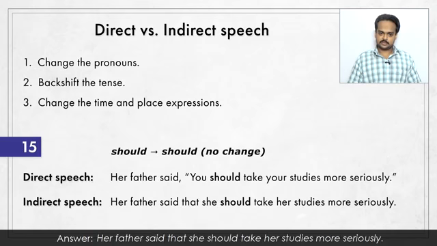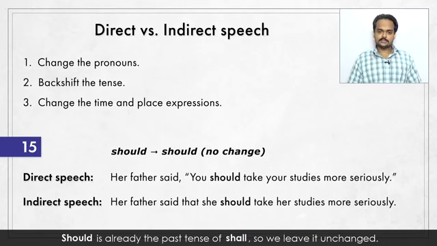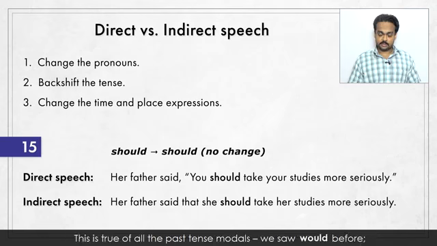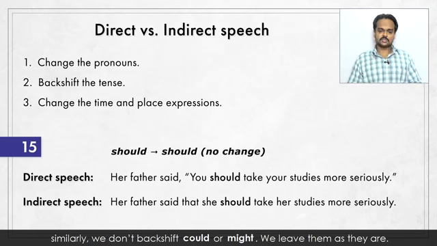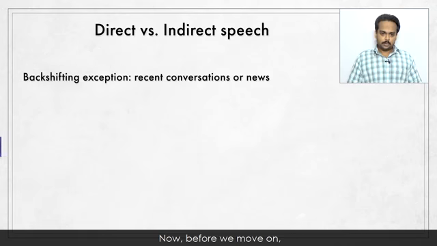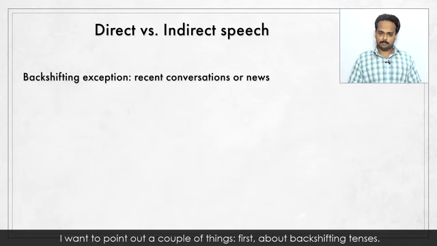Answer, her father said that she should take her studies more seriously. Should is already the past tense of shall, so we leave it unchanged. This is true of all the past tense modals. We saw would before. Similarly, we don't backshift could or might, we leave them as they are. Now, before we move on, I want to point out a couple of things.